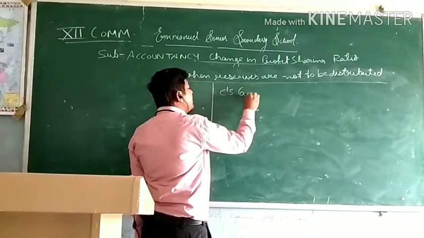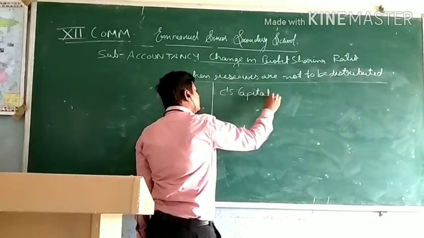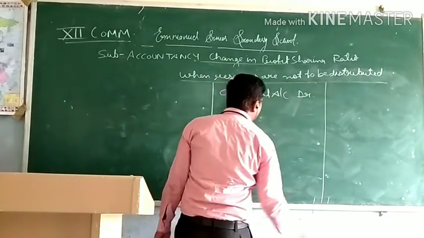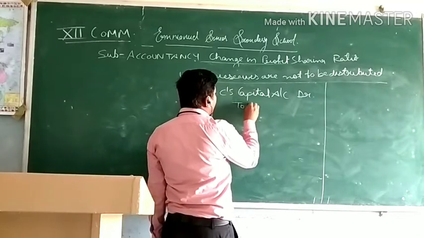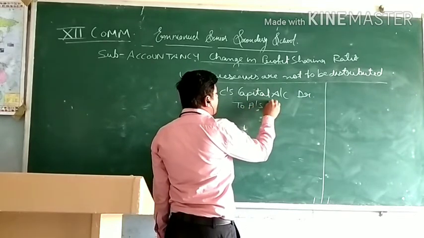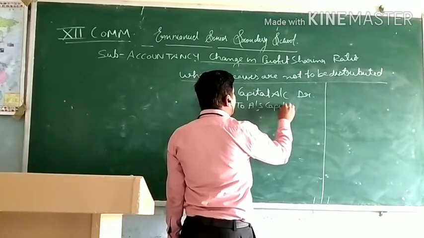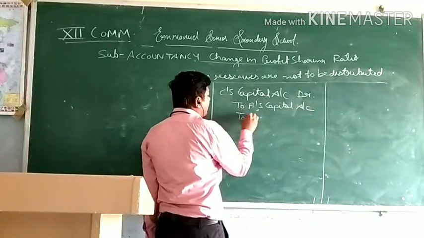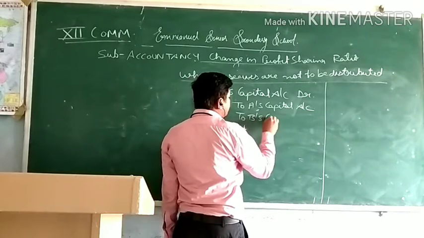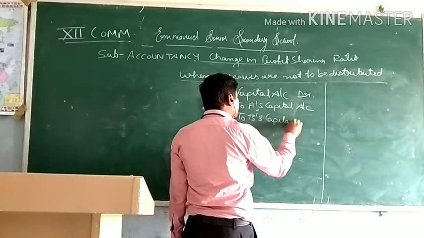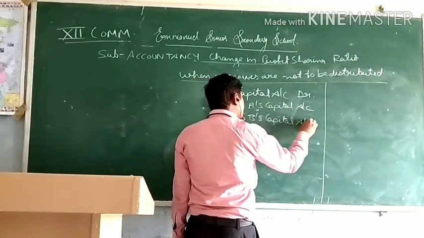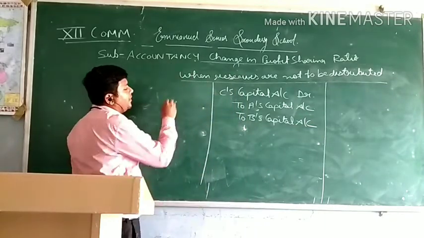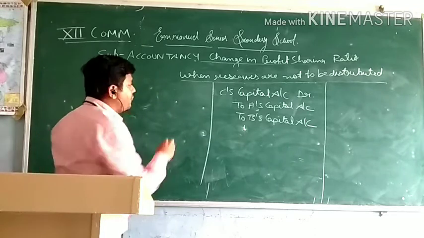Gaining partner is C. And sacrificing partners will be credited, A's capital account and B's capital account. Okay, amount is rupees 54,000.